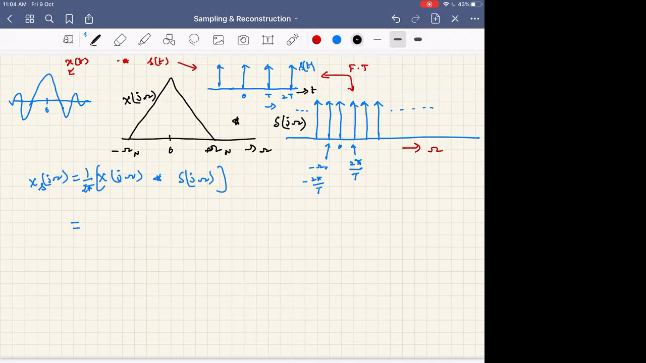So what will happen if we do convolution? In this case, it is quite closely separated, so it is not very easy to sketch at the beginning. So we will separate them a little wider. Okay, this is 0, this is 2 pi by T, 4 pi by T.